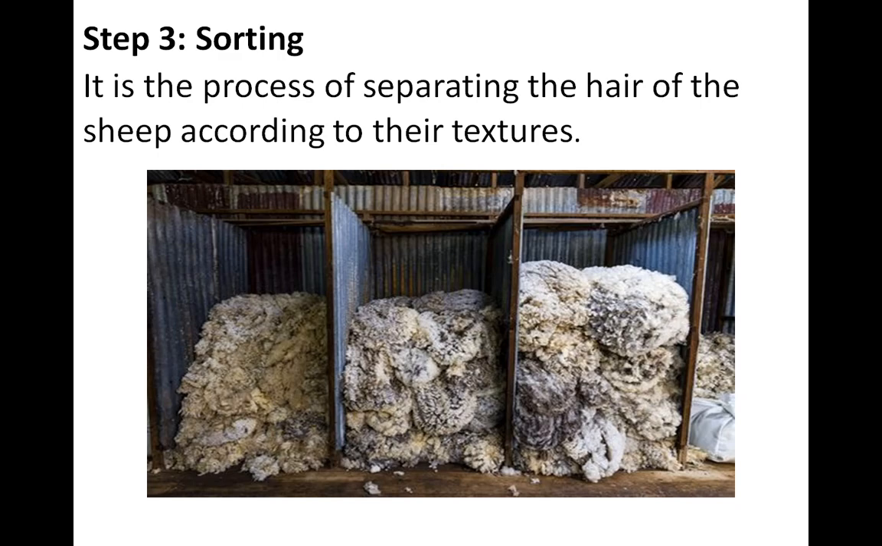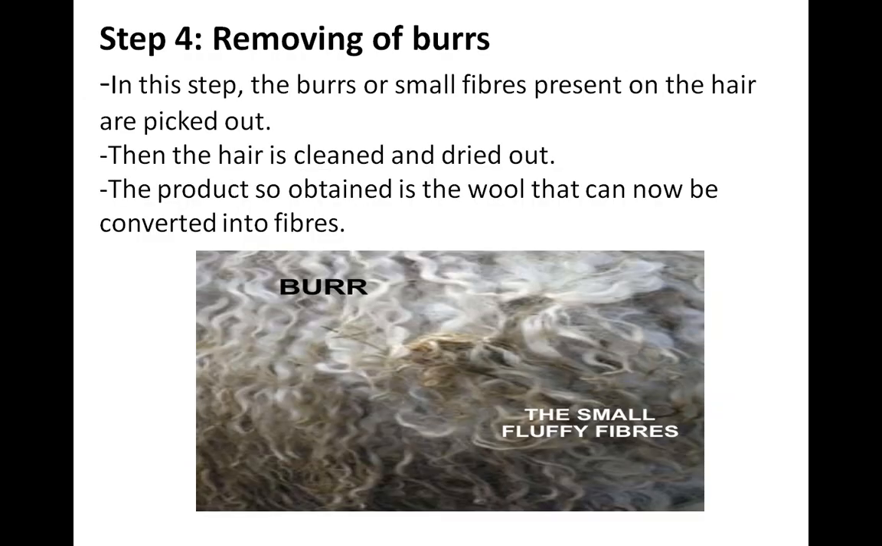The next step, step 4, is removing of burrs. That is a different and interesting step. Have you seen the small fluffy fibers coming out on your sweater? Have you observed that when wearing a sweater, small fluffy fibers come out? Yes, very good. Those are known as burrs, and in the production of wool we have to remove these burrs.